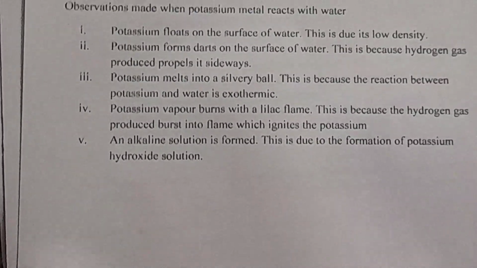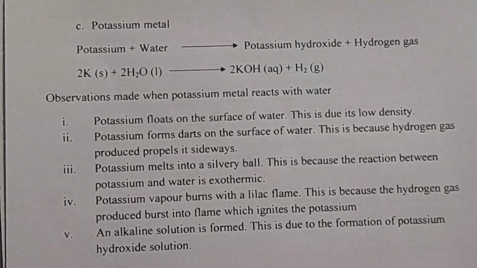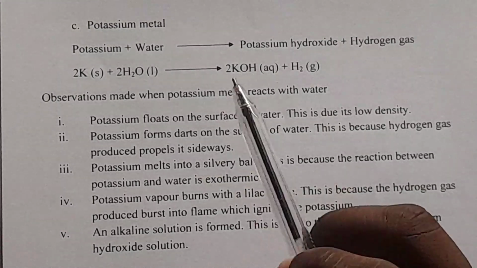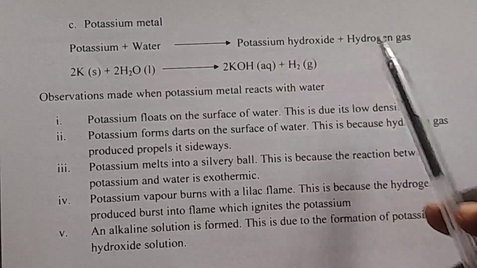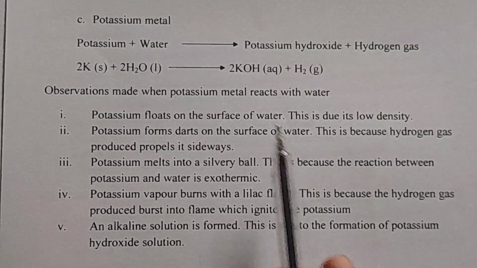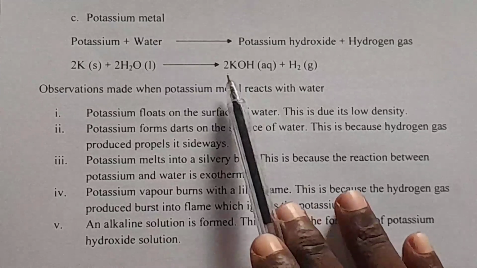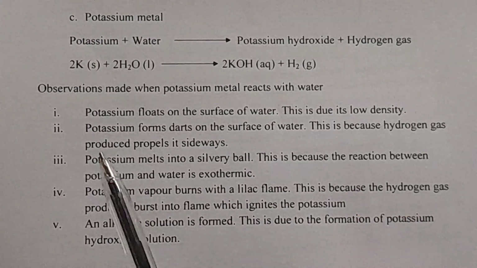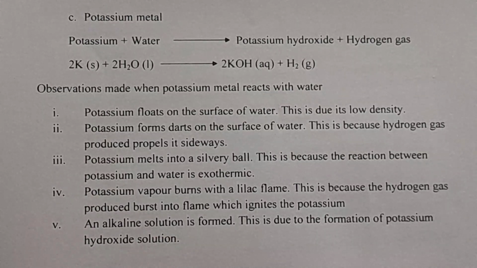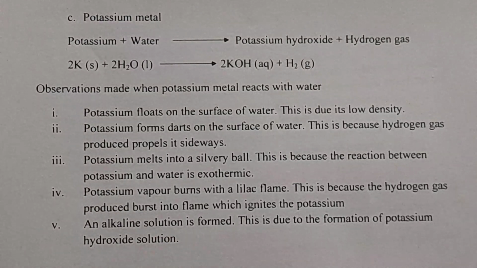Okay, next, we are going to go to part C, potassium metal. So we have here potassium plus water, we get potassium hydroxide and hydrogen gas. The equation will be 2 potassium plus 2 water, we are going to get 2 potassium hydroxide and also 1 hydrogen gas. So what are the observations made when potassium metal reacts with the water?